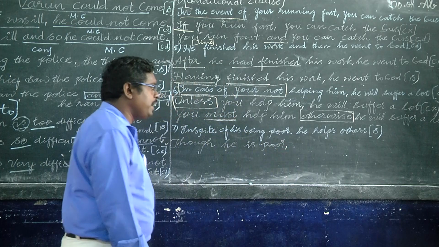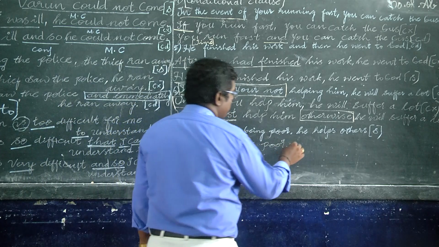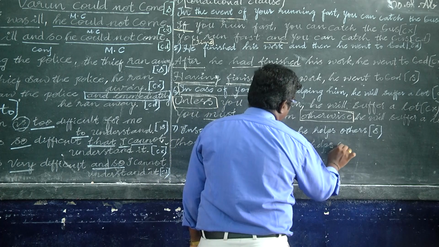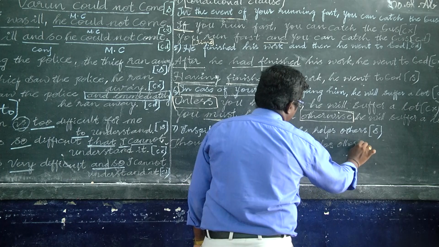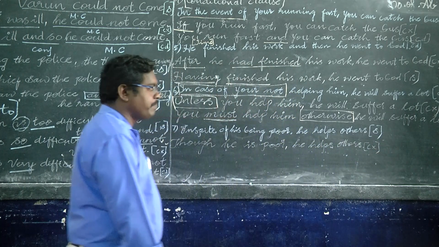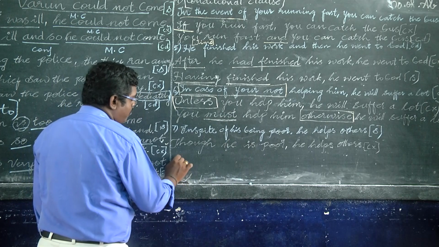Though he is poor, he helps others. The complex form. Change into compound form.